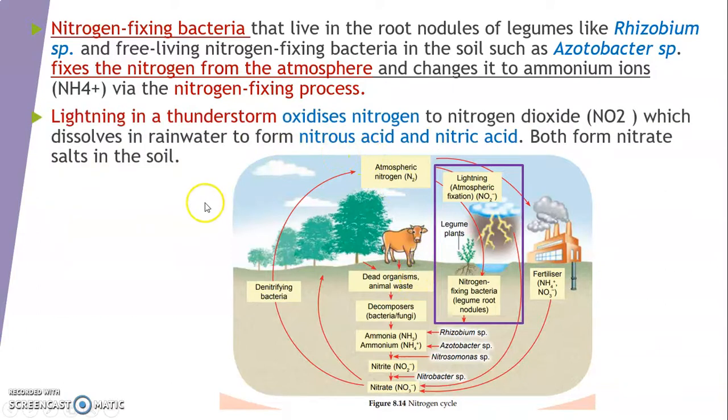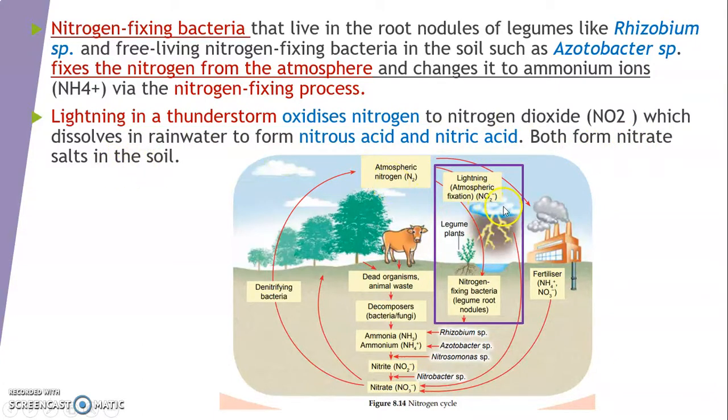Okay, the second process is lightning. Lightning in a thunderstorm oxidizes nitrogen in the atmosphere to nitrogen dioxide, which dissolves in the rainwater to form nitrous acid and nitric acid. So both will form nitrate salts in the soil.